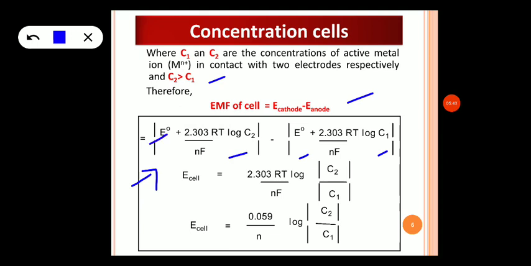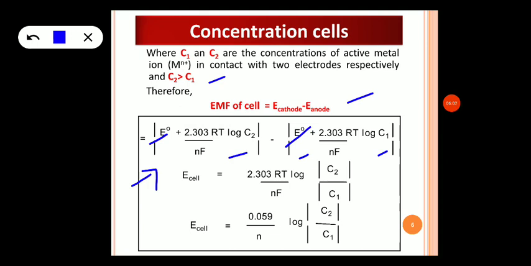Since the standard electrode potential E naught cancels, both being of the same magnitude, the expression reduces to E cell, or EMF of the cell, equal to 2.303 RT divided by nF log of C2 by C1, because log A minus log B is log A by B.